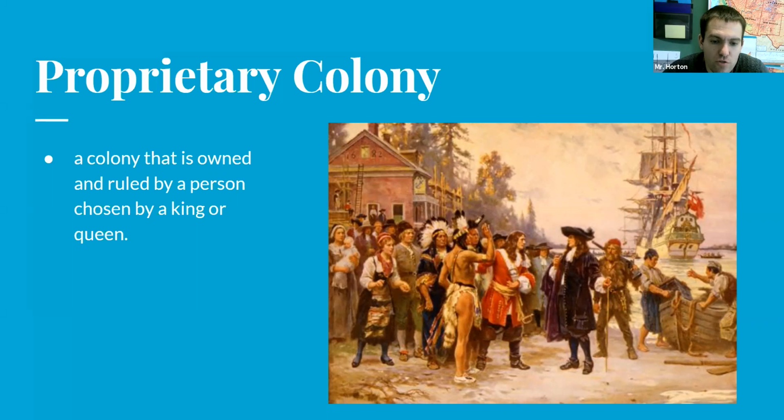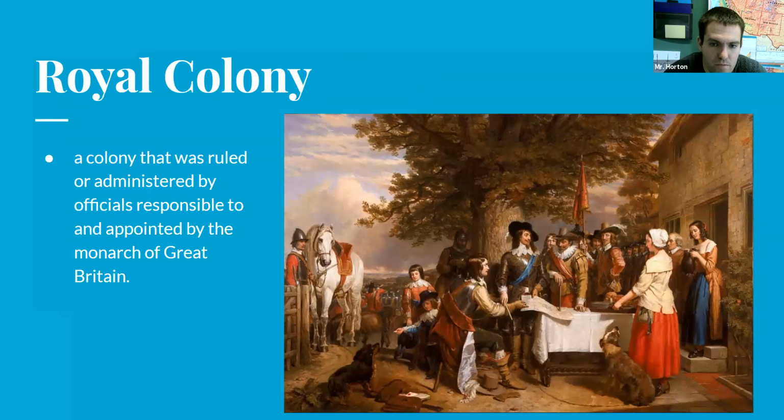So the king or queen chooses the person to rule over this colony. Alrighty, then we get to our third term, which would be a royal colony. A royal colony is different than a proprietary colony because a royal colony is a colony that is ruled or administered by officials responsible and appointed by the monarch of Great Britain. So a royal colony is specifically owned by Great Britain. So they are ruled and administered by officials responsible and appointed by the monarch of Great Britain.